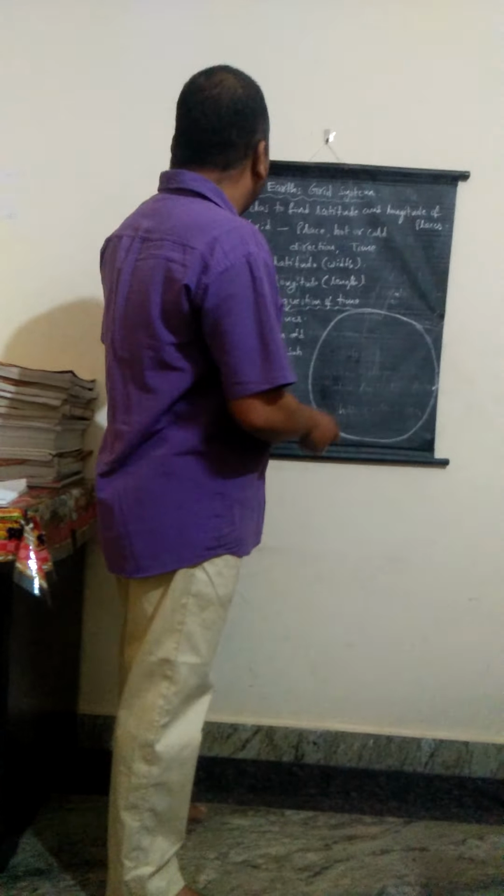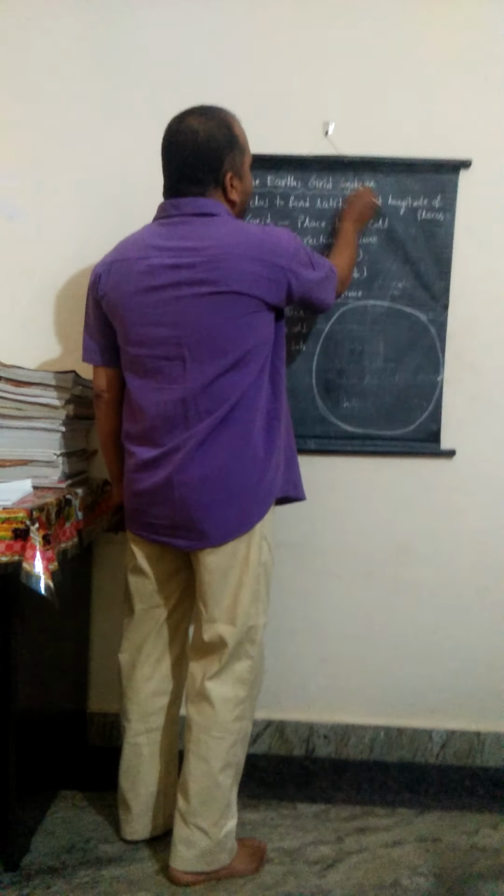In the last class, we discussed interior parts of the earth. The interior part of the earth can be divided into three layers, that is crust, mantle and core. We also discussed movement of the earth's crust, and Alfred Wegener's continental drift theory. So today we are going to discuss the Earth's grid system.